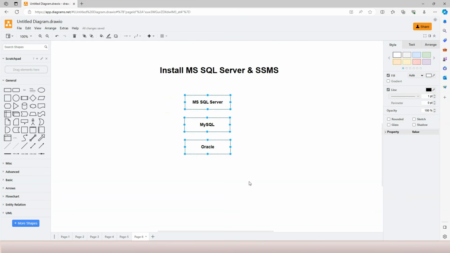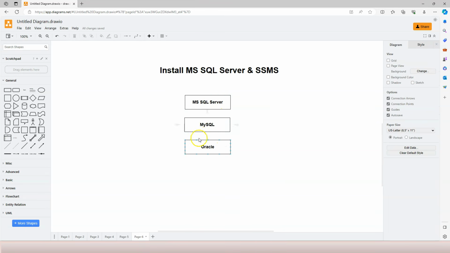And each one of these DBMS has their own flavor of SQL. But don't worry, there is a great similarity between them. As long as you learn SQL against one of these DBMS, you will be able to easily transfer your knowledge of SQL and use SQL in other DBMS.